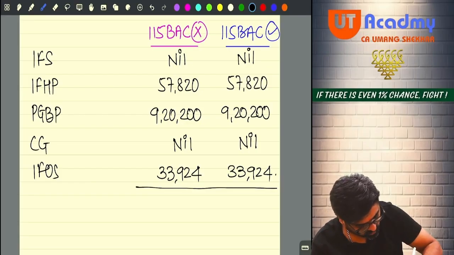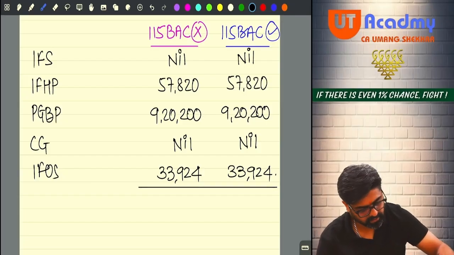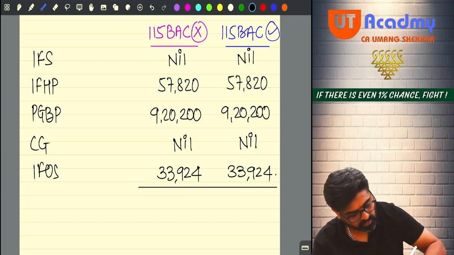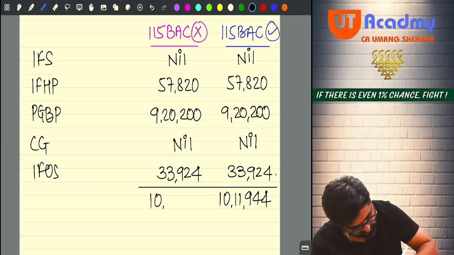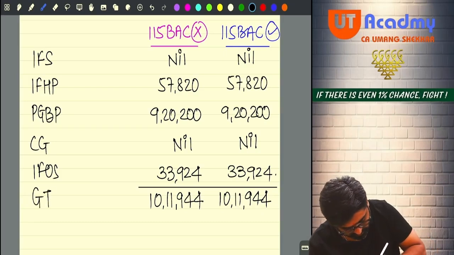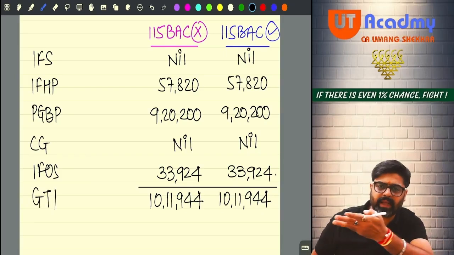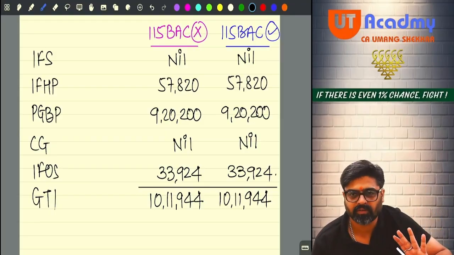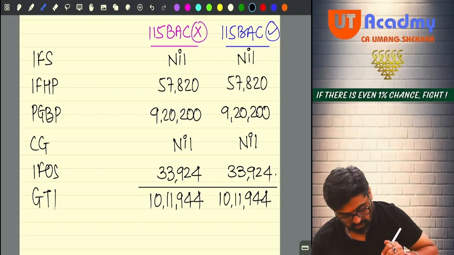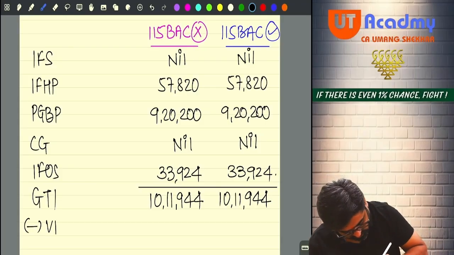Now please do the needful. See, 33,924 plus 9,20,200 plus 57,820, you are going to get 10,11,944. GTI. Under both the regimes, GTI is remaining same. See, there is no change because there are no impacts of 115 BSE. Okay? Now, chapter 6A deductions.